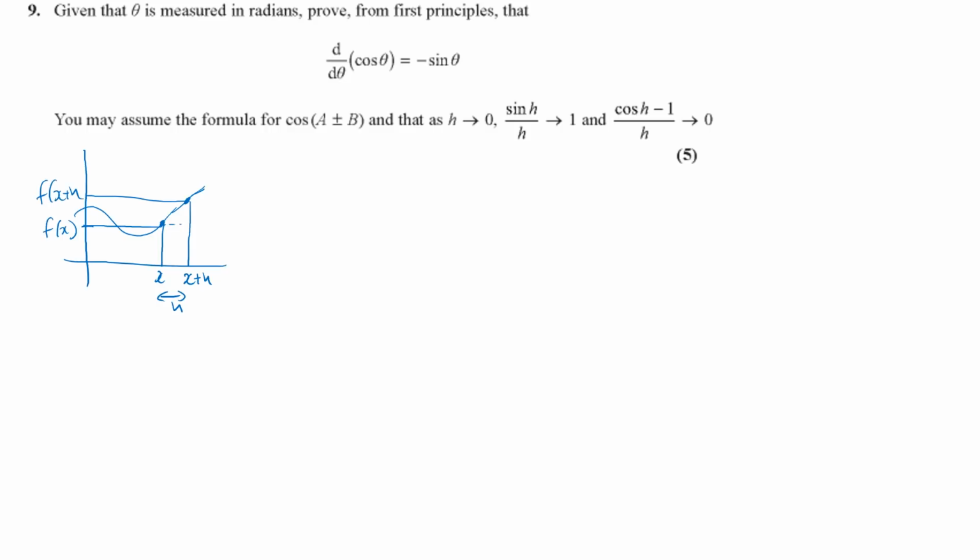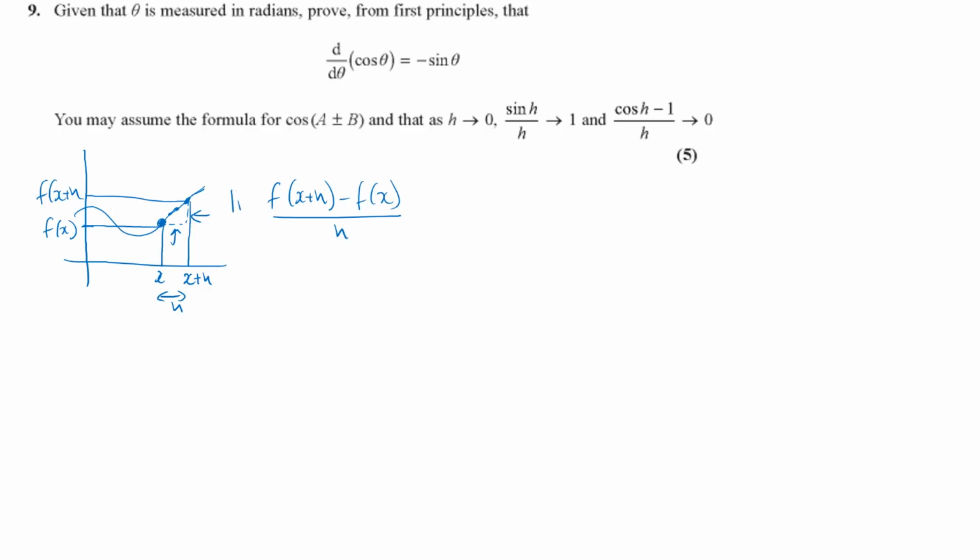Now, if you wanted to find the gradient, you'd just do the difference in the y's divided by the difference in the x's. So you would be doing f of x plus h minus f of x, the difference in the y's, divided by h. Now that would find you the gradient, but what you are doing when you are trying to differentiate is you're letting h get smaller and smaller so that these points get closer together till when h is 0 and they're on top of each other.